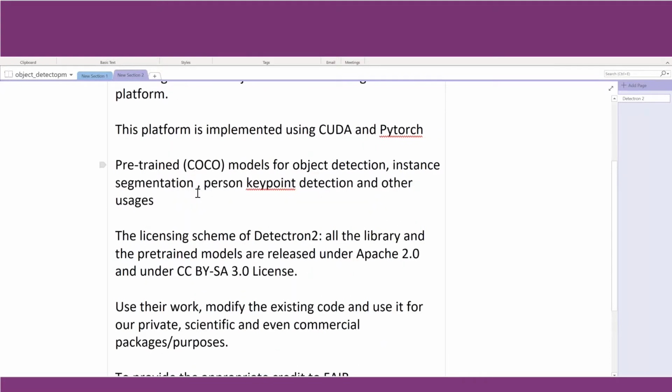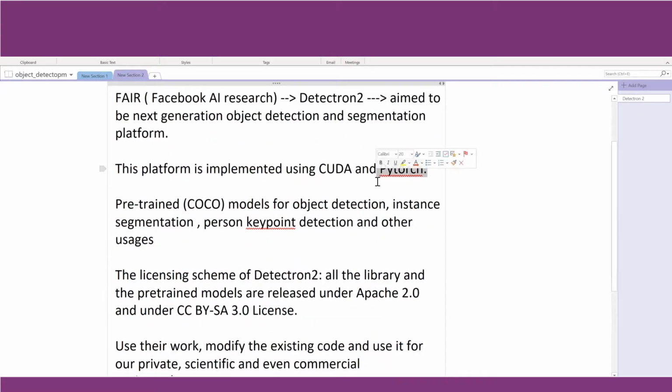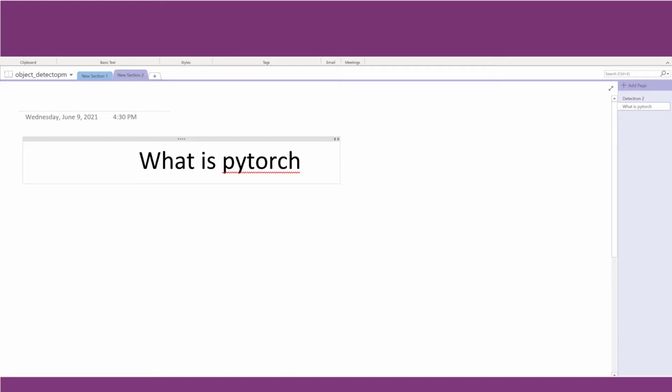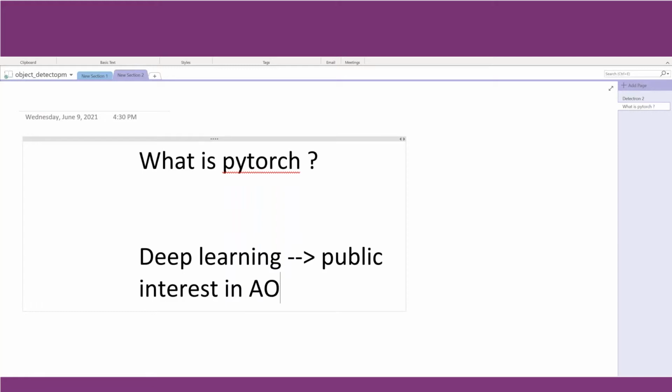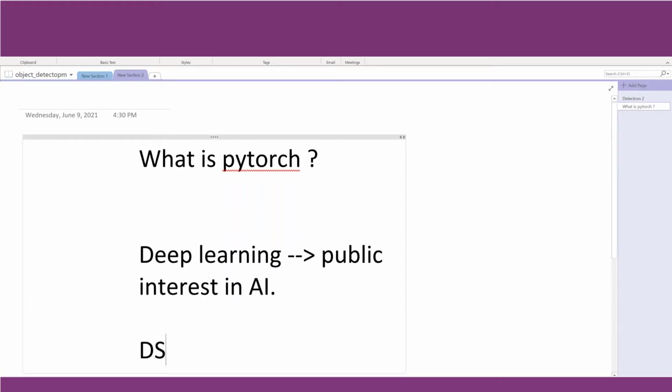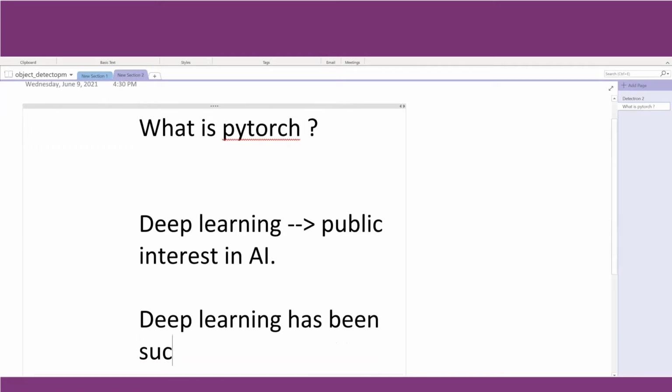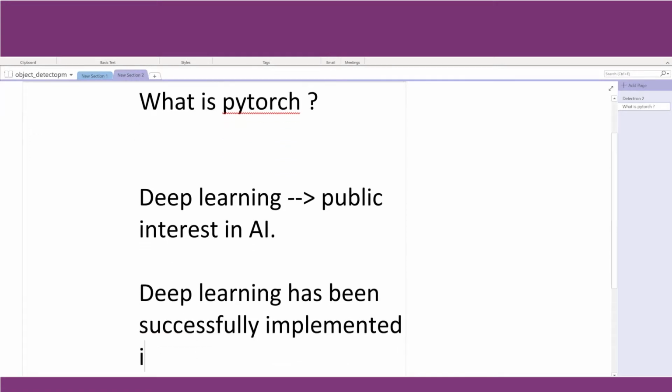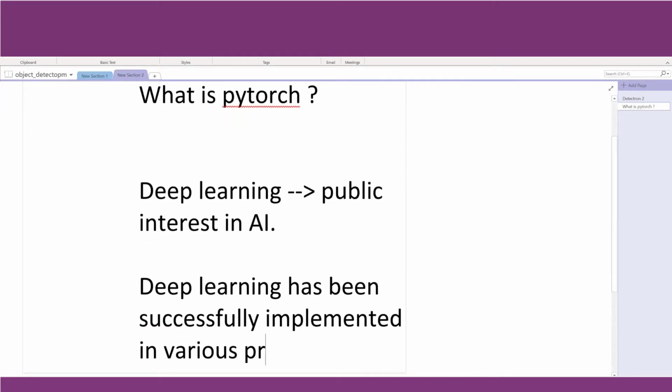Now, one more keyword which had come up here was PyTorch. What is PyTorch? Now, all of us are trying to do deep learning here. Deep learning has a lot of public interest in its application or in AI. The reason is very simple. Deep learning has been successfully implemented in various products.